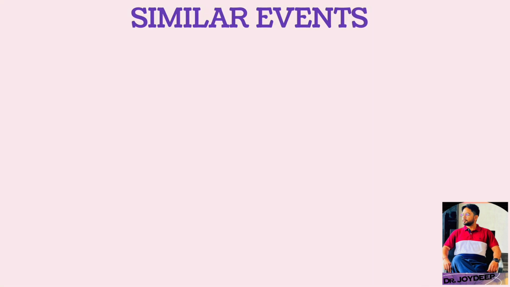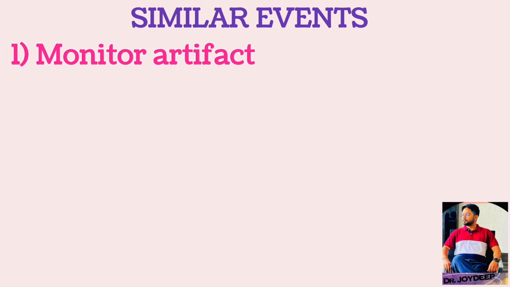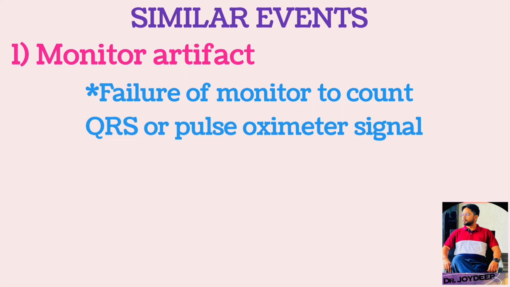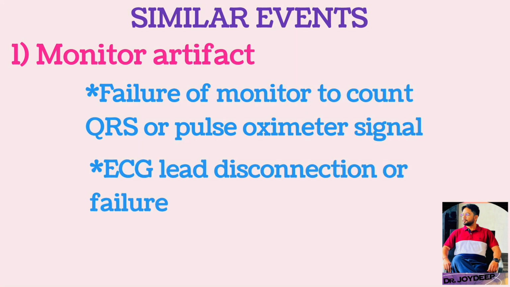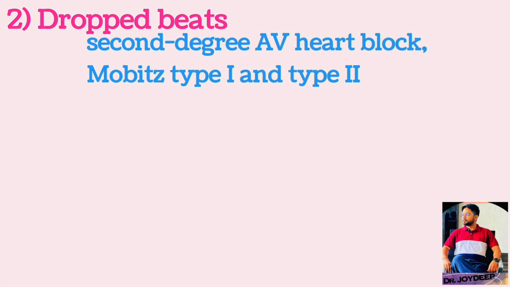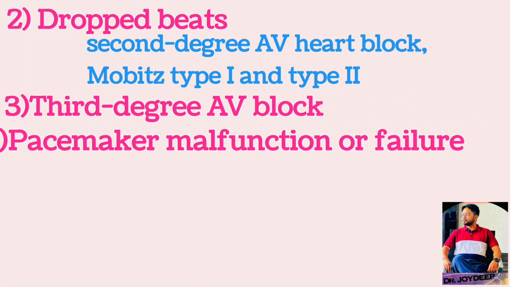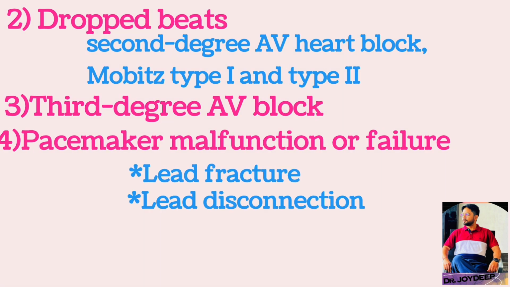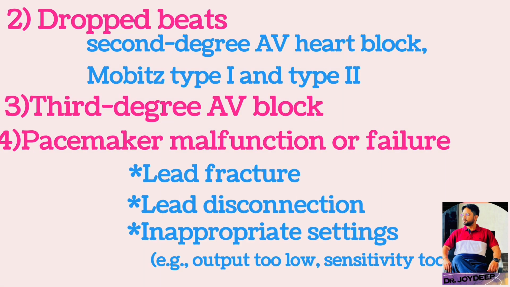There are some conditions which may mimic sinus bradycardia. That might be due to monitor artifact, like the failure of the monitor to count the QRS or the pulse oximeter signal, ECG lead disconnection or failure, oximeter probe displacement or failure. There might be dropped beats seen in second degree AV heart block, Mobitz type 1 or type 2, third degree AV block, pacemaker malfunction or failure, like lead fracture, lead disconnection, inappropriate settings like the output too low or sensitivity too high.